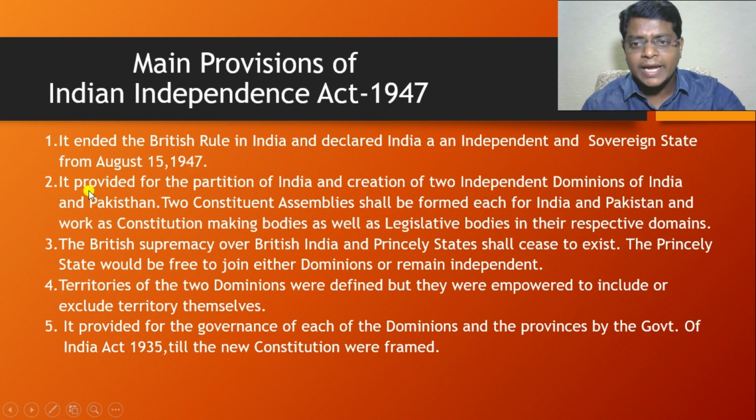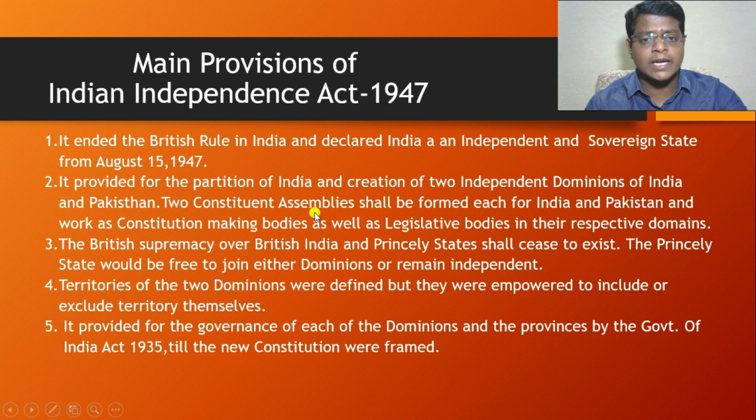And also it provided for the partition of India and creation of two independent dominions, India and Pakistan. The United India was divided into two independent dominions, India and Pakistan.